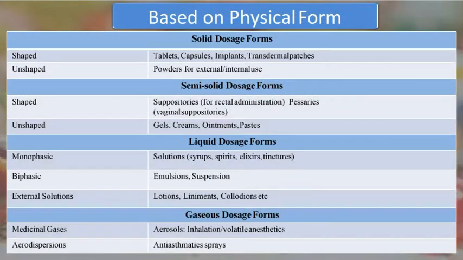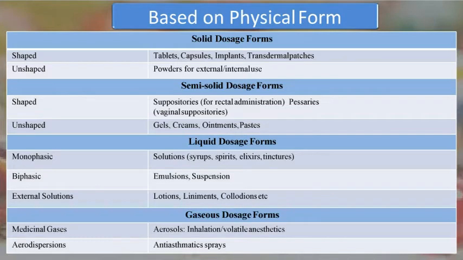Classification according to the physical form. Here, there are four types of classification: solid, semi-solid, liquid, and gaseous. In the solid dosage forms, it is classified into two categories, that is shaped or unshaped. That is the medication that is in proper shape, like tablets, capsules, implants, and transdermal patches, and the medication which does not possess any shape, such as powders and all.